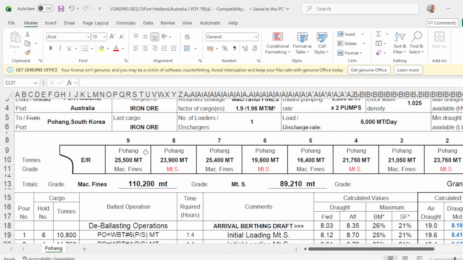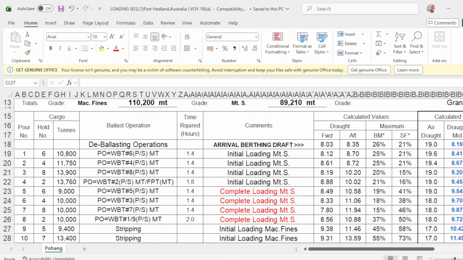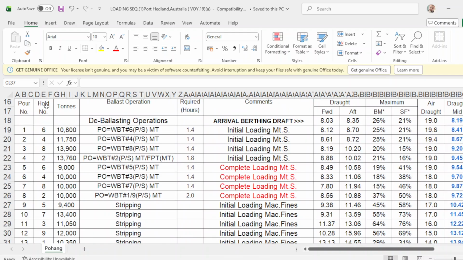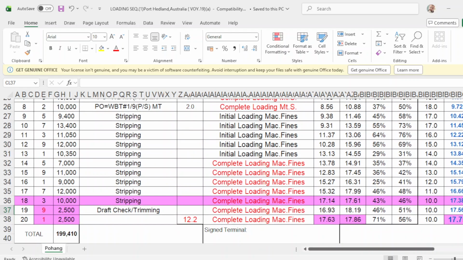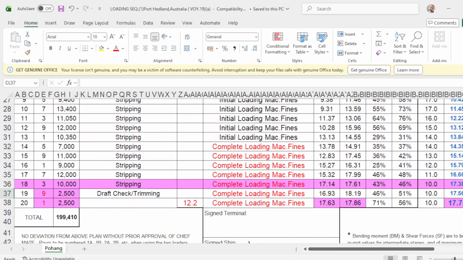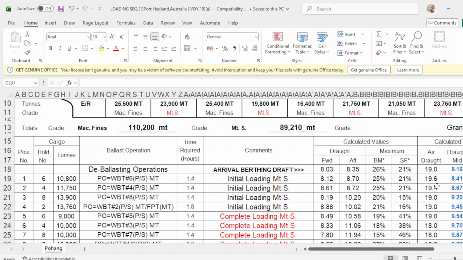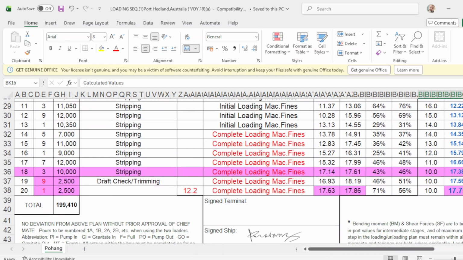For each load you have a certain amount of metric tons to be loaded, and this is your pour number, and these will be your cargo holds, and this will be the tons to be loaded in each cargo hold. This is pour from 1 to 20 until completion.